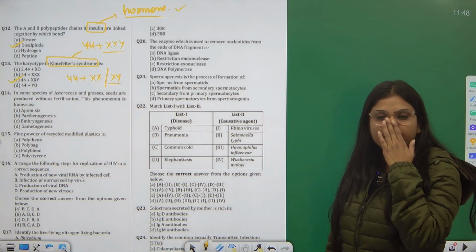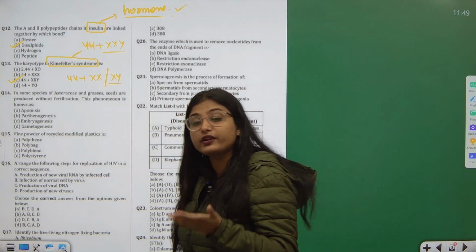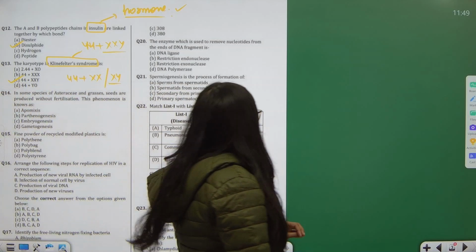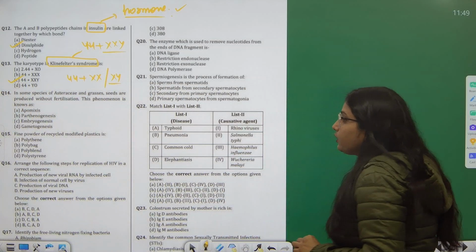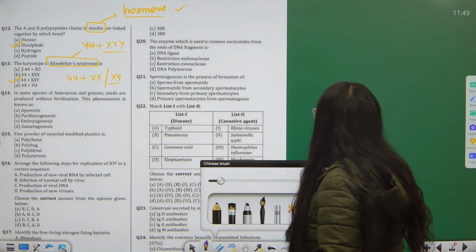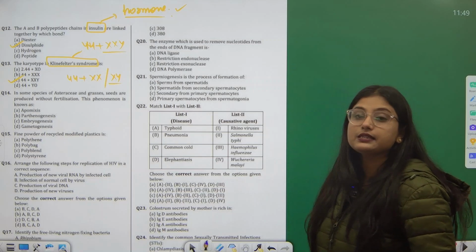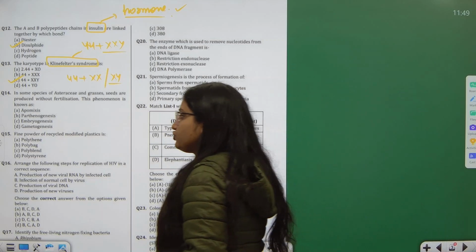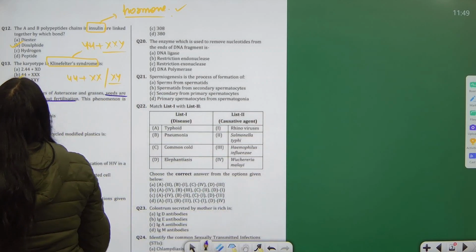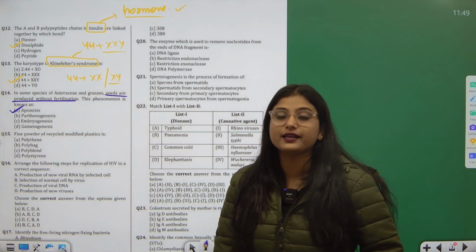Everybody is aware that human cell has 23 pairs of chromosome. That means 46 chromosomes. Then question number 14. In some species of Asteraceae and grasses, seeds are produced without fertilization. Now see, this is a process where seeds are produced without fertilization and we call it as apomixis.